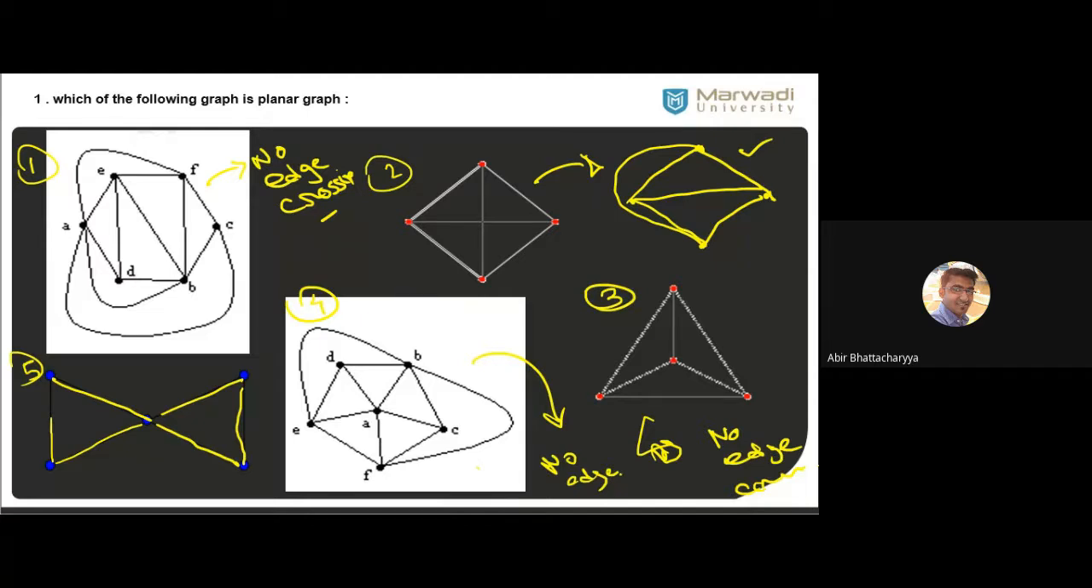Fifth one also has no edge crossings, because these are the vertices. So it is a planar graph. All have no edge crossings except question number 2. Question number 2 has edge crossings, but we can find the geometric embedding. So all are planar graphs. Tell me, is it clear or not?